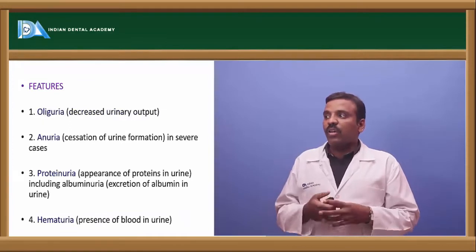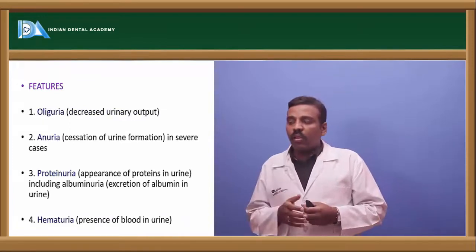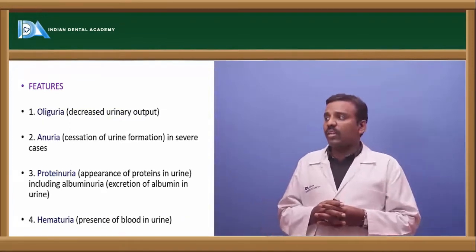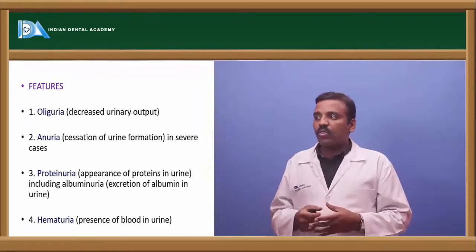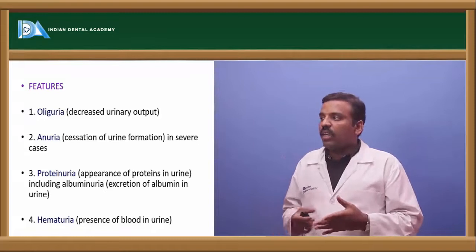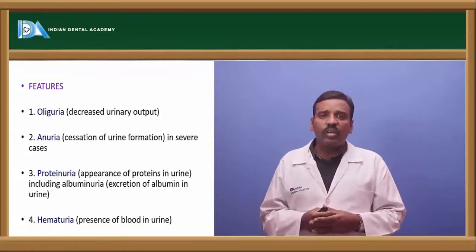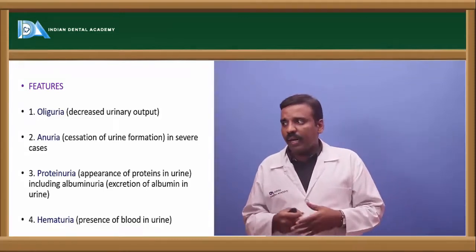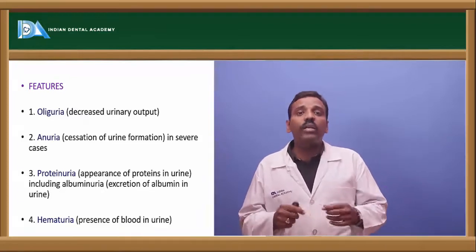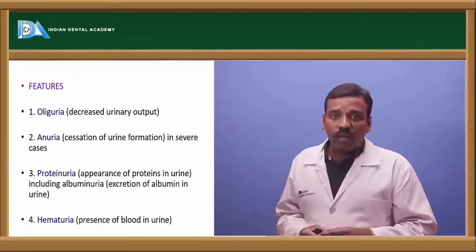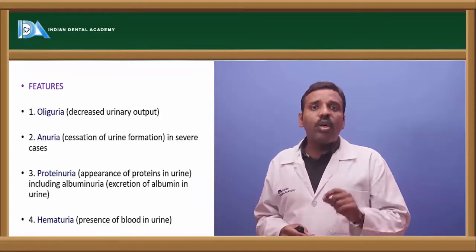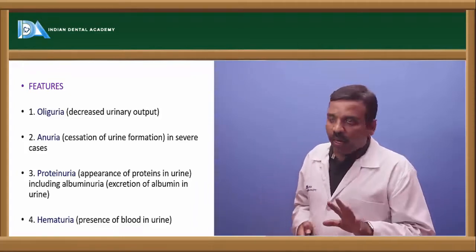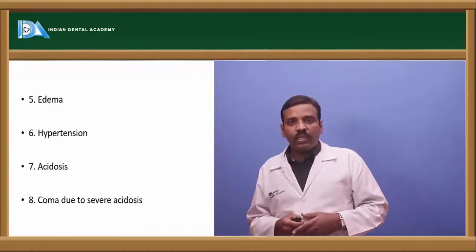And next, if you see the features of this: oliguria, in the sense decreased urinary output, is called oliguria. And next one is anuria, in the sense cessation of urine formation, is called anuria. And next one is proteinuria. Proteins like albumins and globulins present in the urine is called proteinuria. Okay, and next one is edema.